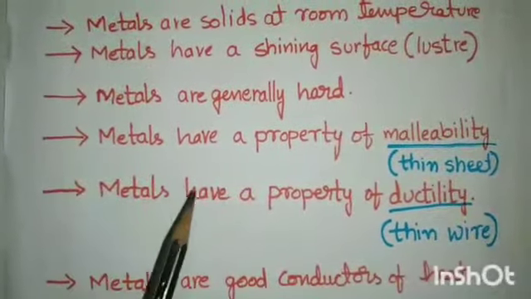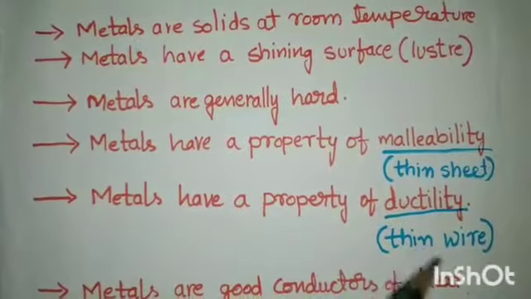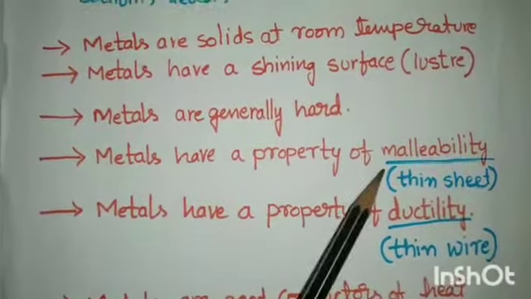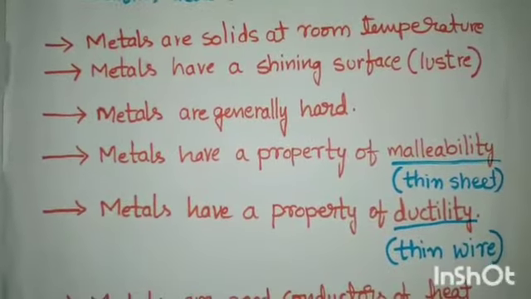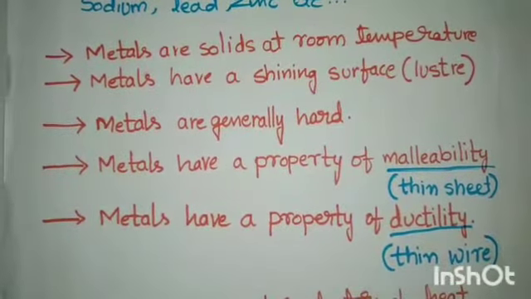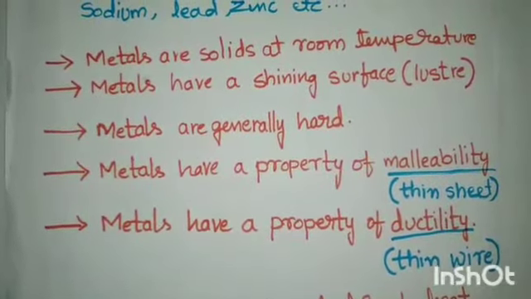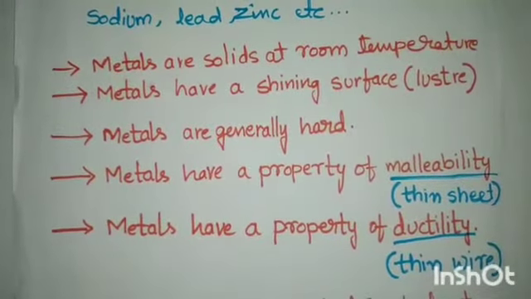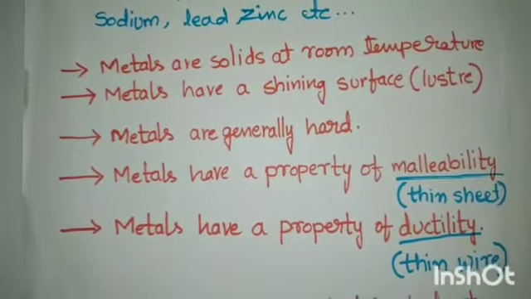Next, metals have a property of ductility. Ductility means a thin wire. Here we have converted a metal into a thin sheet, that is malleability. If you convert that metal into a thin wire, it is called ductility. The ability of a metal to be drawn into thin wires is called ductility.